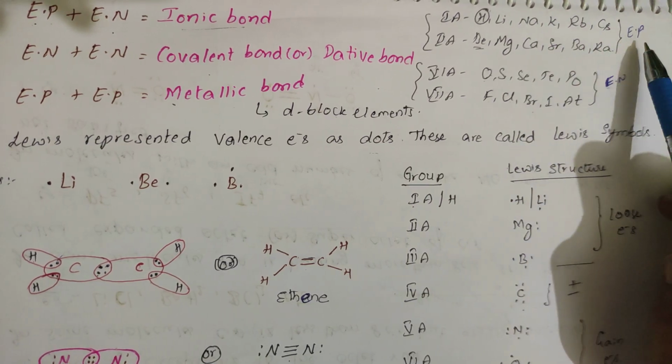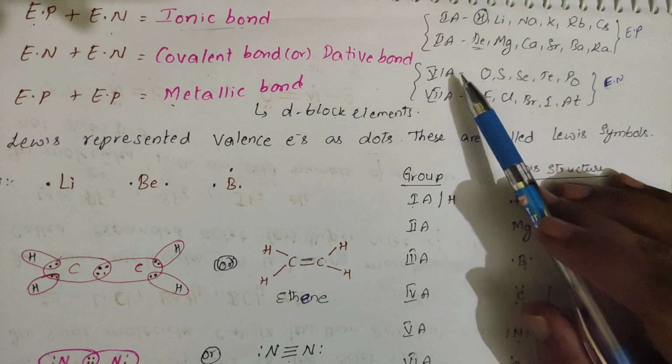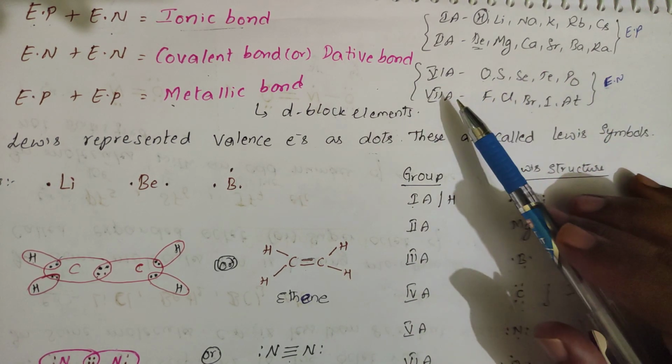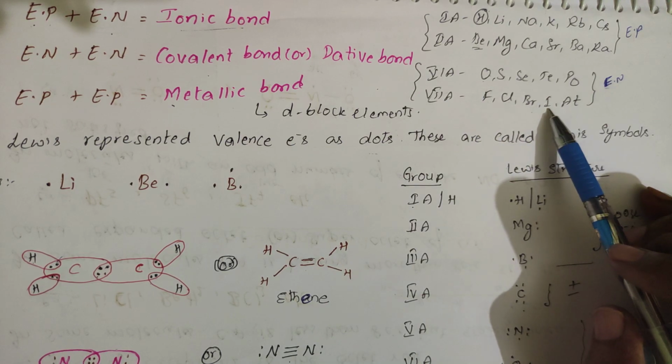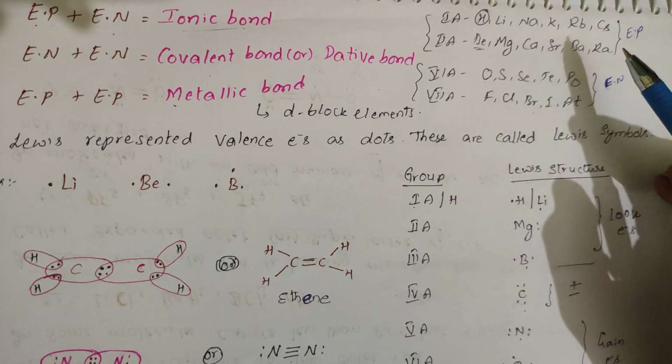Generally, these are termed electropositive, meaning they are ready to give electrons. And going to the 6th and 7th groups: the 6th group has oxygen, sulfur, selenium, tellurium, polonium, and the 7th group has fluorine, chlorine, bromine, iodine, astatine. These come under the electronegative atoms.